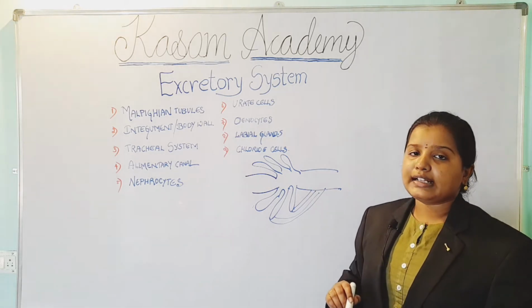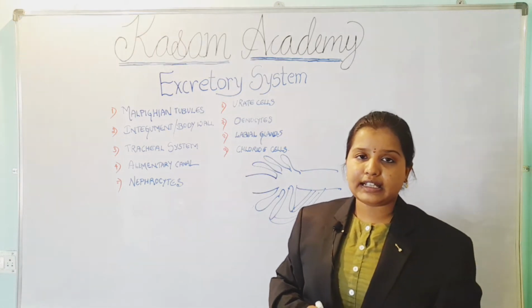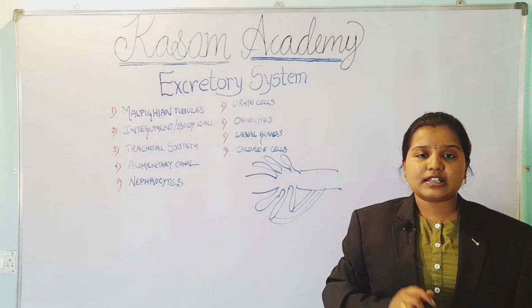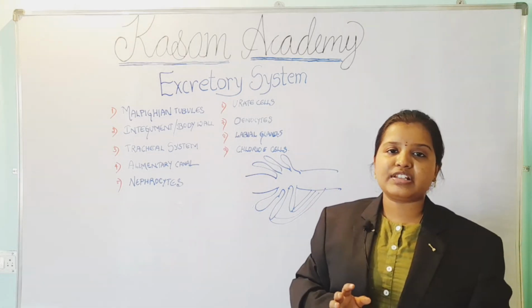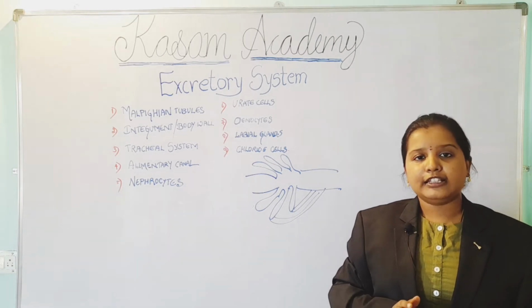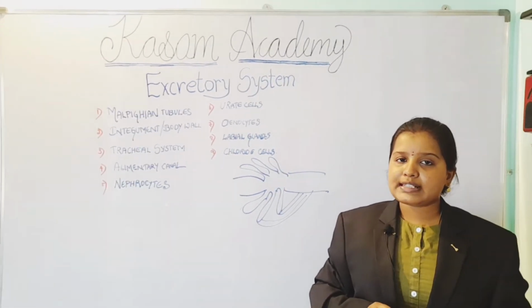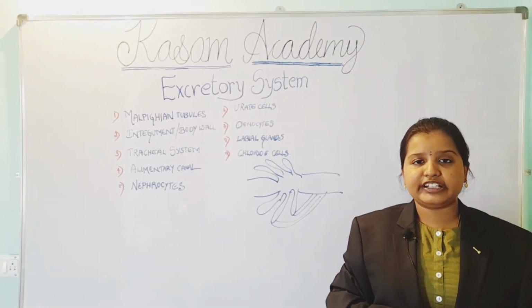We call that the cryptonephridial condition. In that condition, the salts or remaining water which have not been absorbed in the hindgut get reabsorbed again.